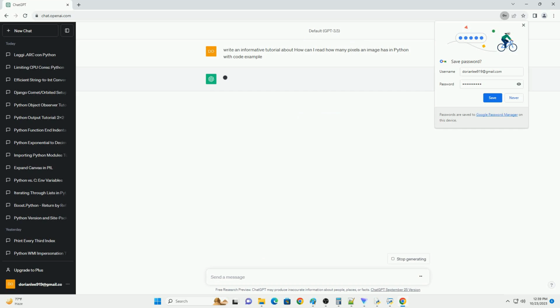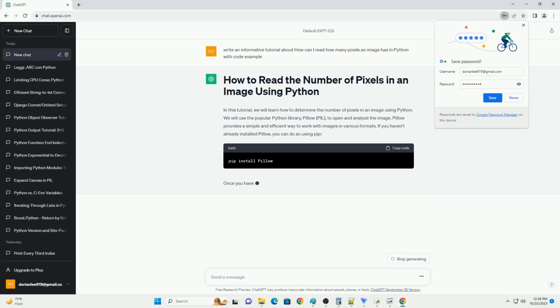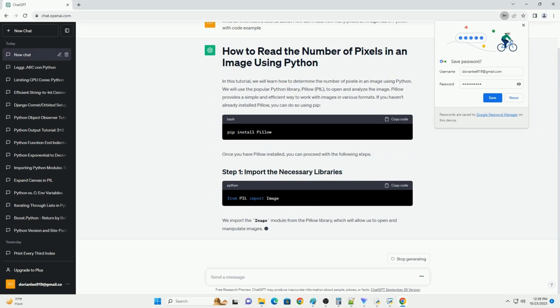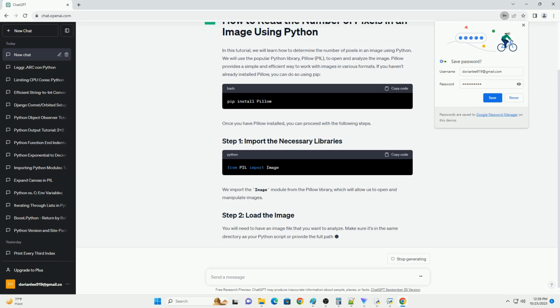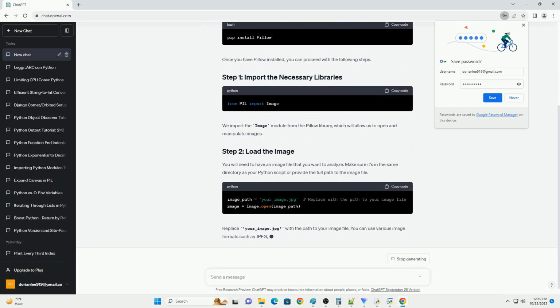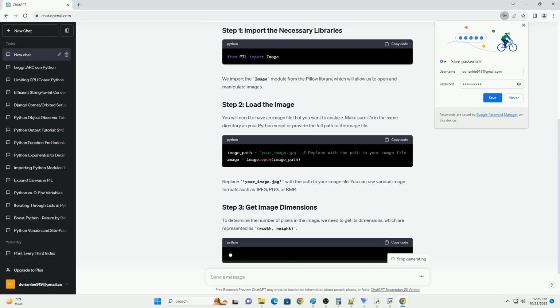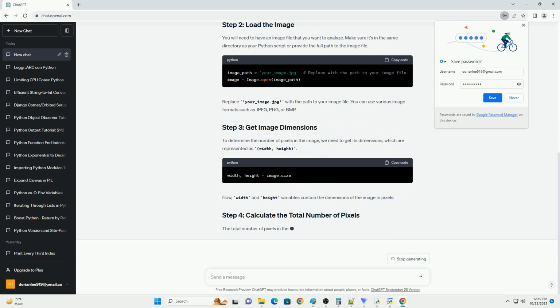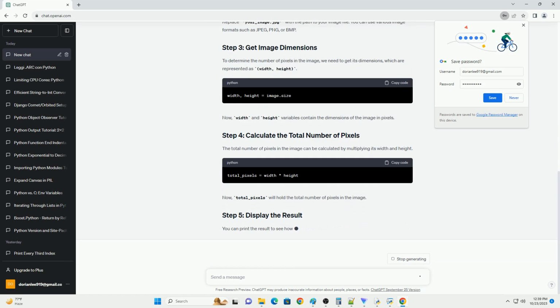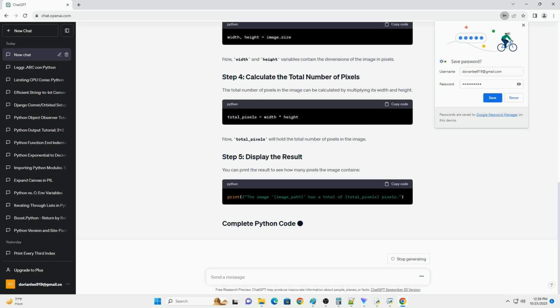In this tutorial, we will learn how to determine the number of pixels in an image using Python. We will use the popular Python library, Pillow, PIL, to open and analyze the image. Pillow provides a simple and efficient way to work with images in various formats.